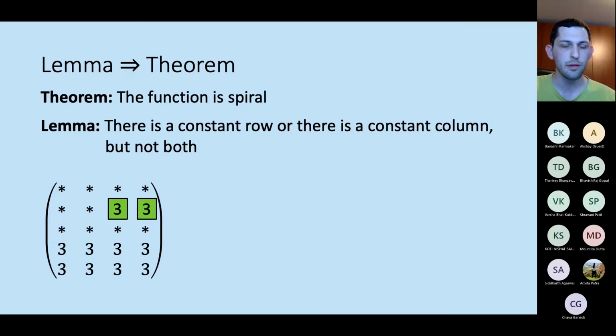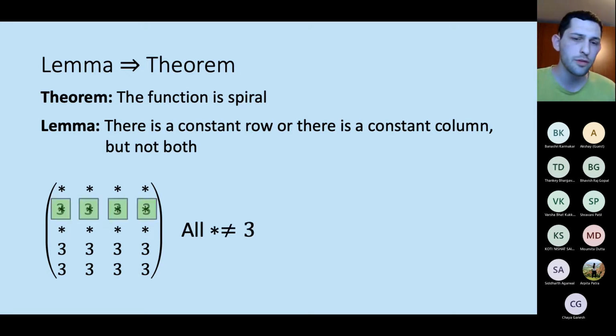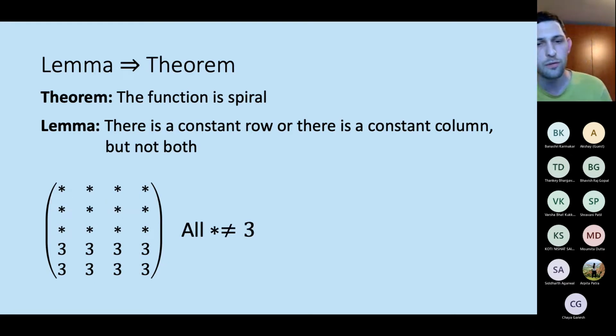This means that those other asterisks in the same row must also be equal to 3. So we can actually take that row of 3s and add it to the rows of 3s from below at the bottom. So we can assume without loss of generality that all of those stars are not equal to 3 and that those rows of 3s at the bottom are everything that we have.